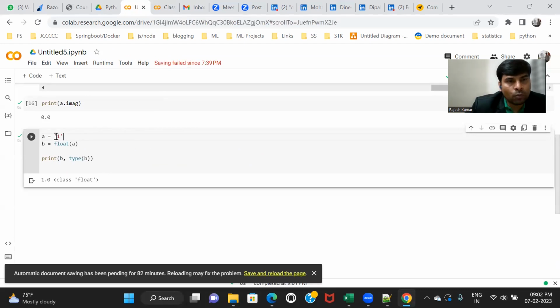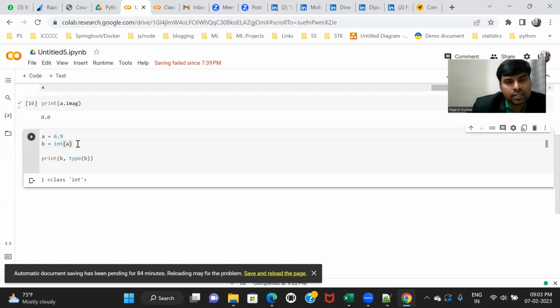Let's suppose I want to convert 1 into int. Let's use int here. It will be 1. Let's suppose I have float data, 6.9, and I want to convert it into int type. Use the int type casting function. So 6.9, what do you think?